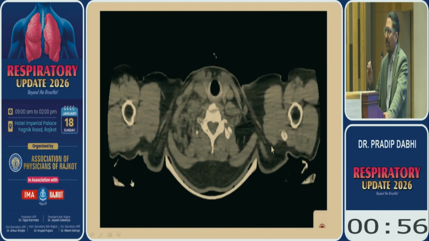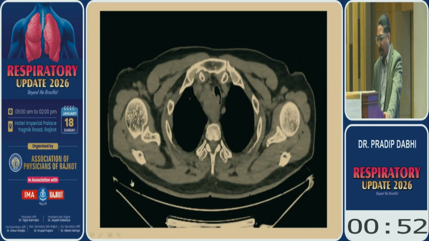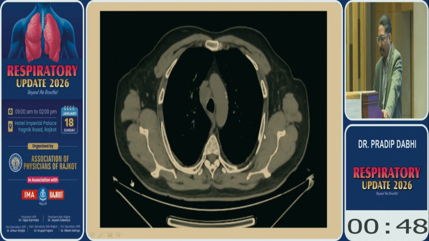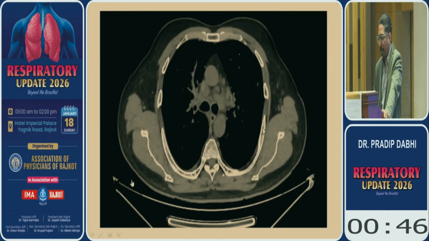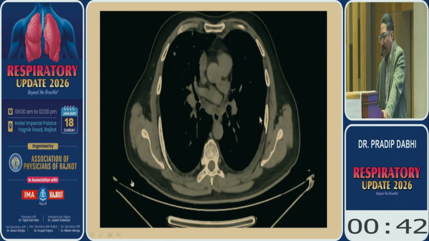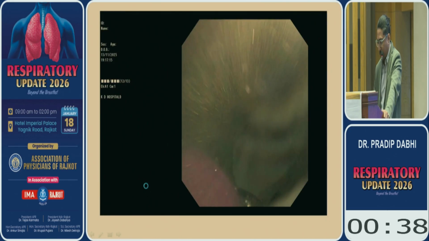Why I am telling you about this case, there is a lot of advancement in the lung cancer. So you can see the large tumor in the right lower paratracheal region. It is going inside the trachea. Multiple mediastinal lymph nodes occluding the lumen, around 70 to 90% of the tracheal lumen.